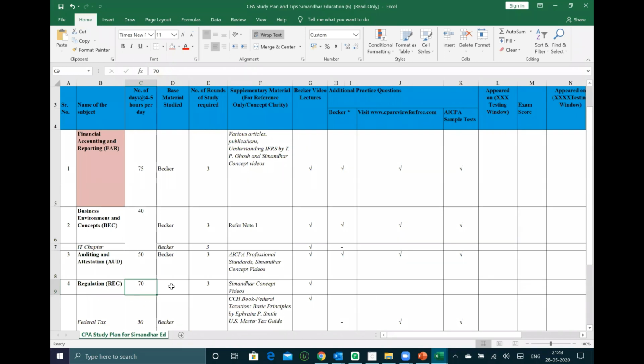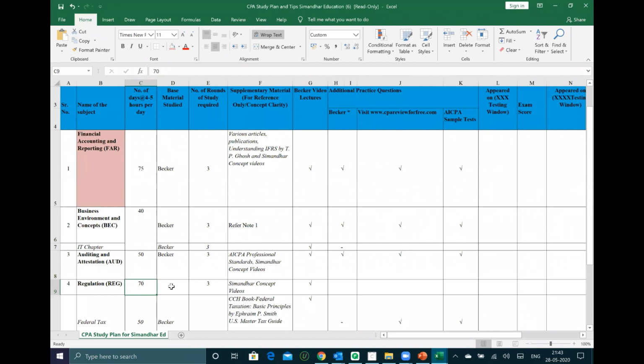So important chapters for regulation: R3, R4, R5 are very, very important chapters. We don't teach R7 and R8 because those are theory law chapters, so don't expect us to teach that. But R1 to R6, especially R3, R4, R5, are very, very important chapters in regulation. Do give a lot of importance to basis related questions. These are heavily tested in regulation, right?